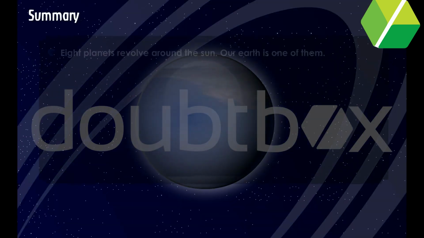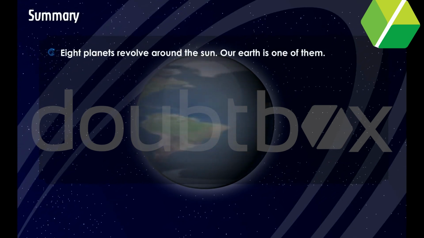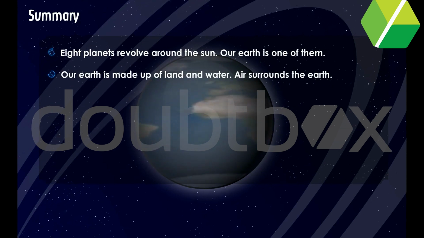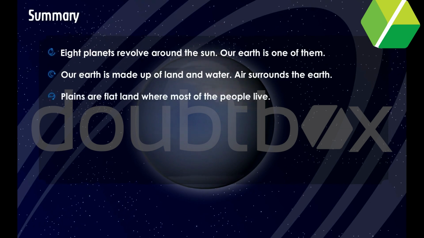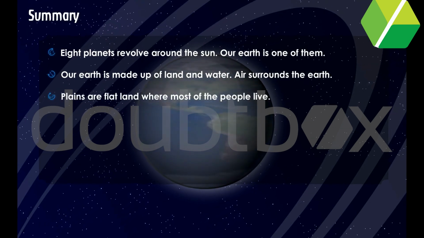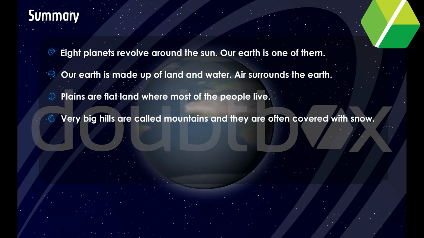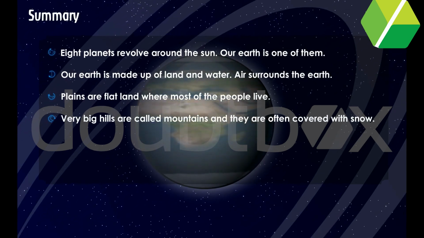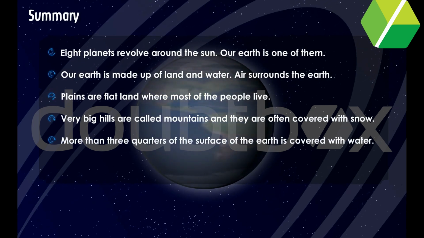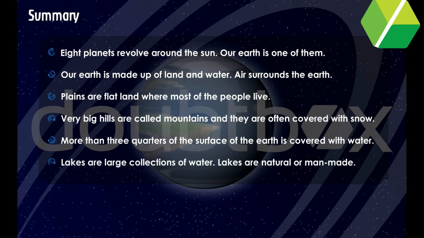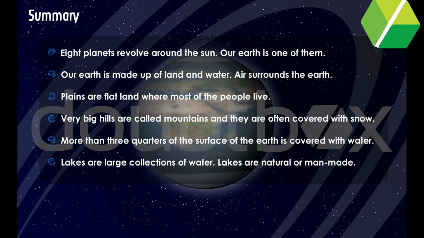8 planets revolve around the sun. Our earth is one of them. Our earth is made up of land and water. Air surrounds the earth. Plains are flat land where most of the people live. Very big hills are called mountains, and they are often covered with snow. More than 3/4 of the surface of the earth is covered with water. Lakes are large collections of water. Lakes are natural or man-made.